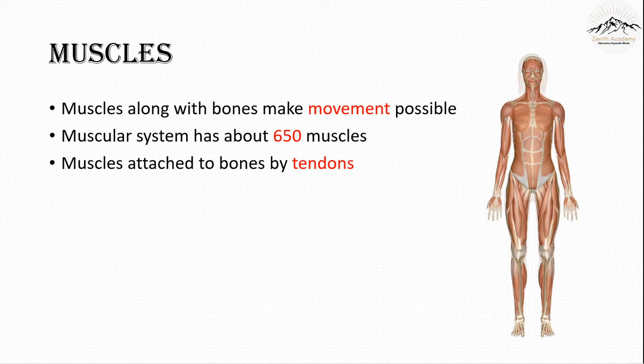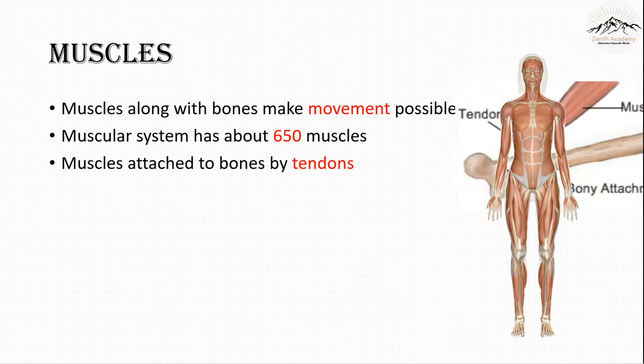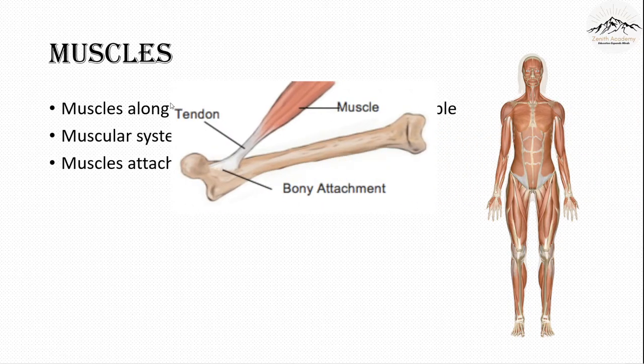Muscles are attached to bones by tendons. So this is what a tendon is. This white portion you can see here. This is the bone. This is the muscle and it is attached by this tendon. You can say it's like a glue, but in our body, this glue is called a tissue and it's attaching the muscle, and the bony attachment is the tendon. Okay, it's the glue between the muscle and the bones.